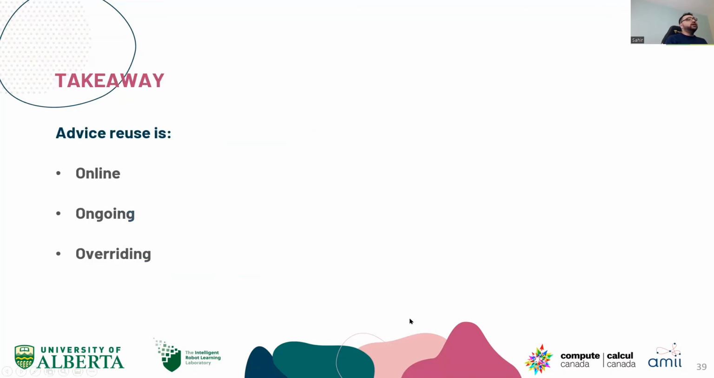One key takeaway is that advice reuse is online, ongoing, and overriding. It is important in RL. It is important for sample efficiency. So I request fellow researchers to start looking into it and deep dive into it.